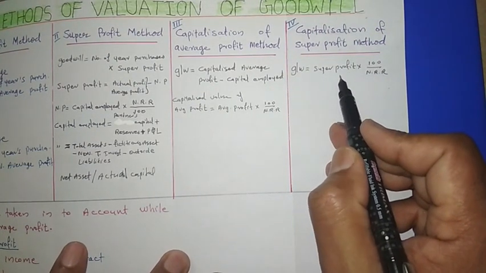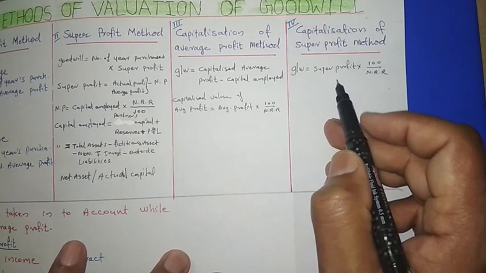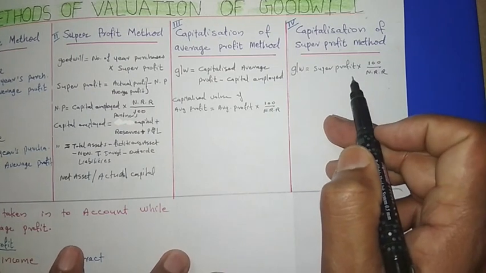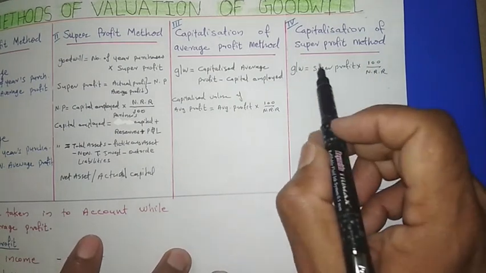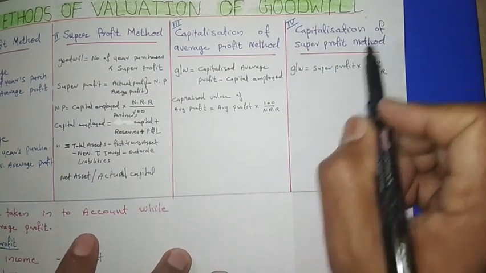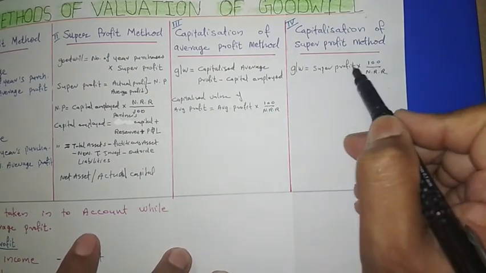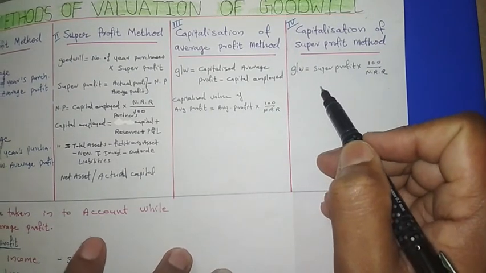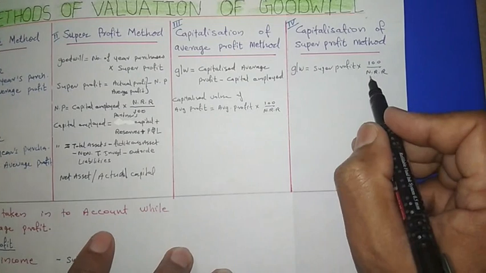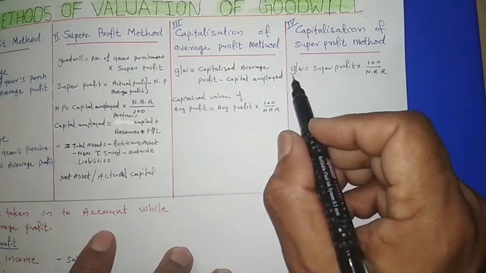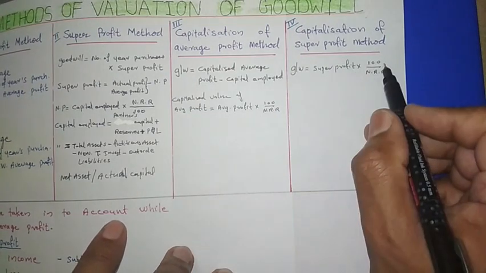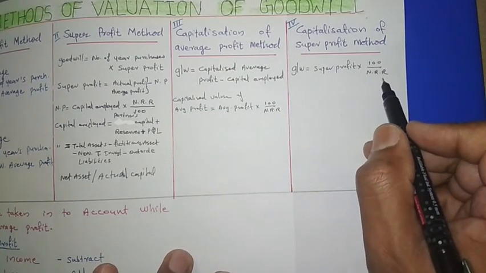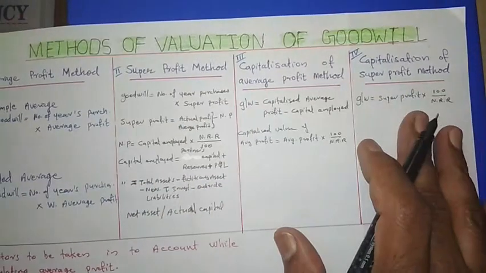Super profit is the excess profit we got above the normal profit. That is why here we just capitalize only. Its meaning is, for getting this much super profit, how much capital is required according to the normal rate of return. The formula once again I'm telling, goodwill is equal to super profit into 100 upon normal rate of return. So these are the other three methods of calculating the goodwill.